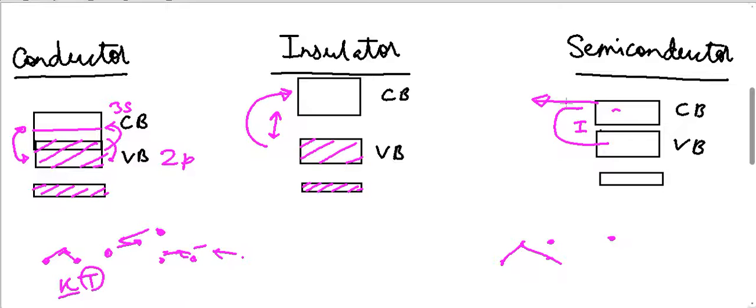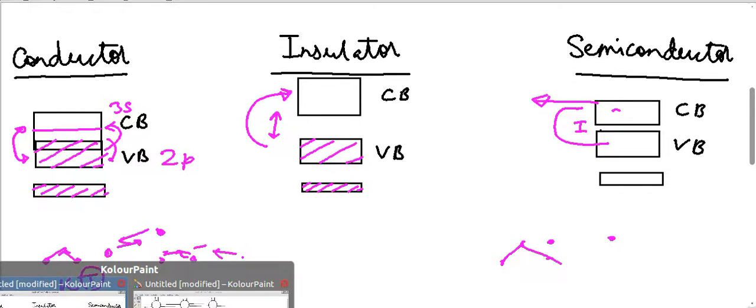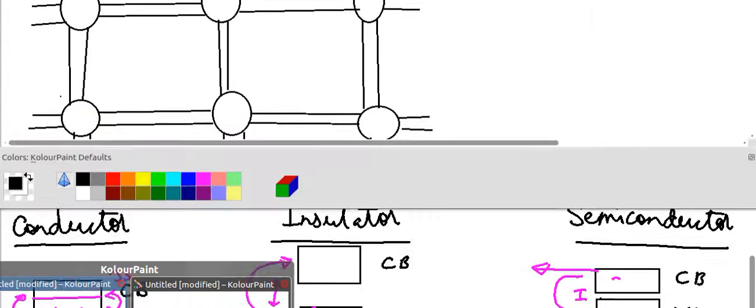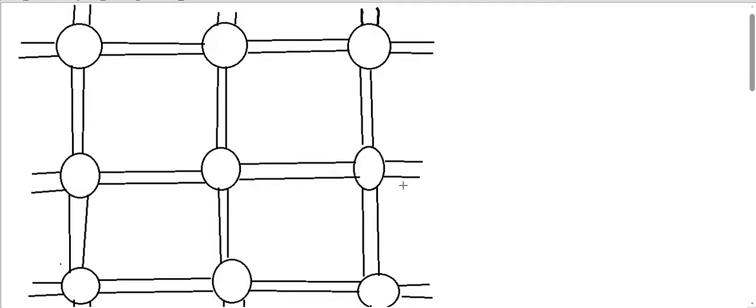So this is a basic overview of why some materials behave as conductors, some as insulators, and some as semiconductors. Now, because our topic for today's discussion is semiconductors, let us quickly go into more details about them.